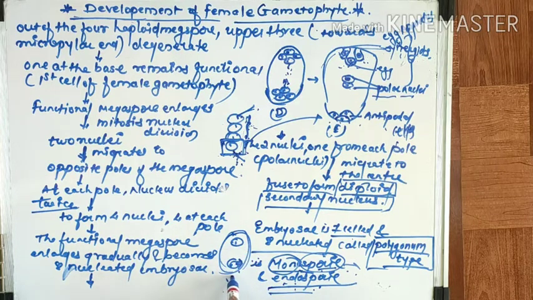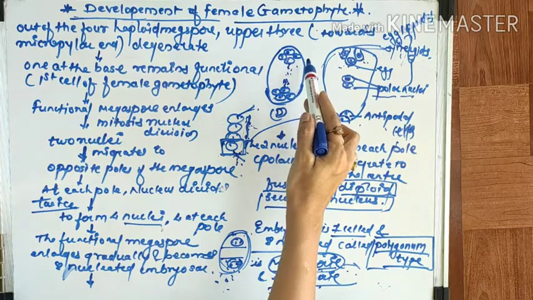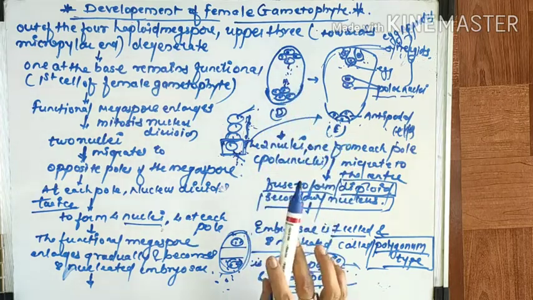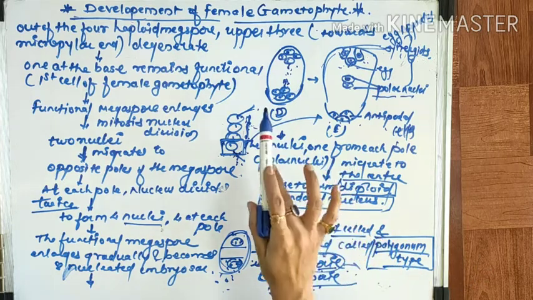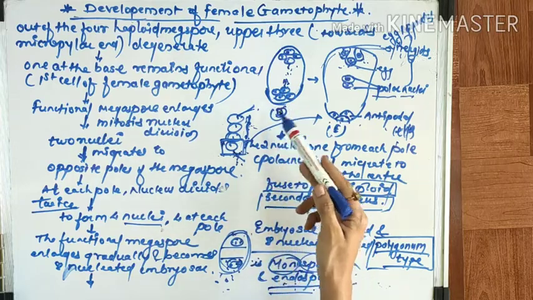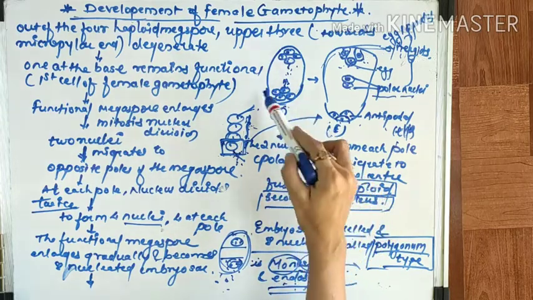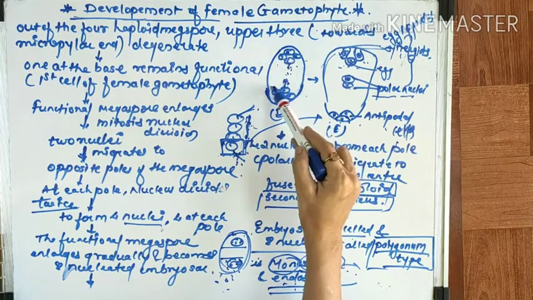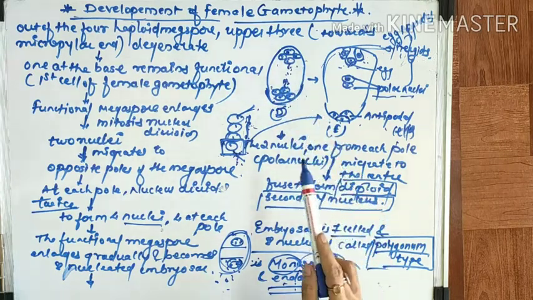Now these nuclei migrate towards the opposite poles of the megaspore. At each pole, the nucleus divides twice to form 4 nuclei: 1, 2, 3, 4. So there are 4 nuclei at each pole. This functional megaspore gradually increases in size, and finally it becomes how many nucleated? 1, 2, 3, 4, 5, 6, 7, 8. An 8-nucleate embryo sac.